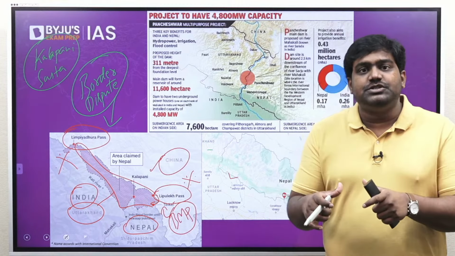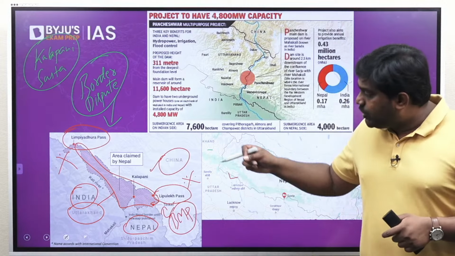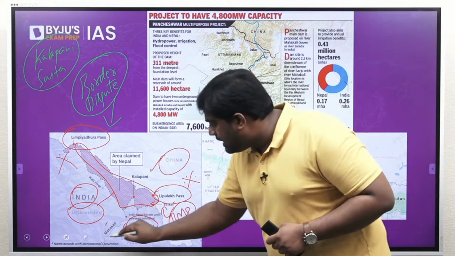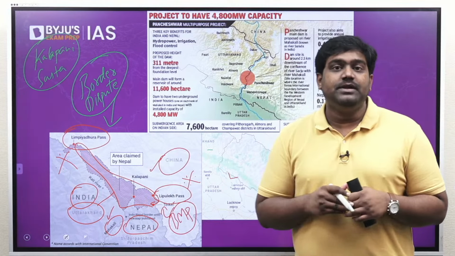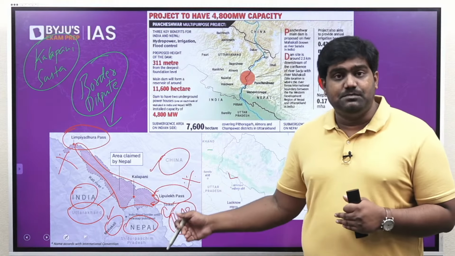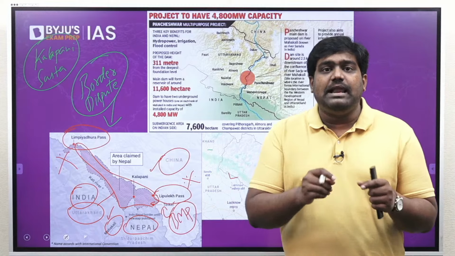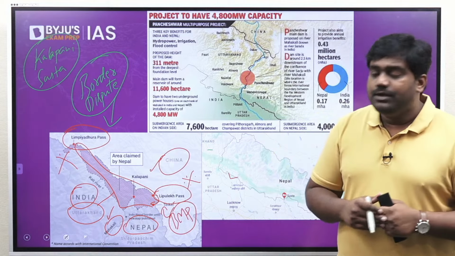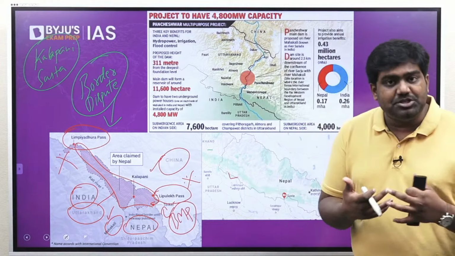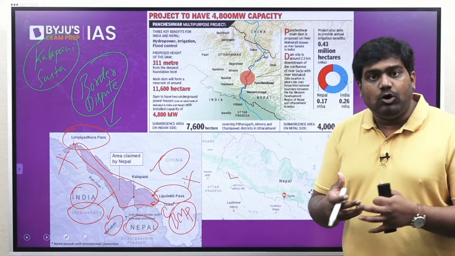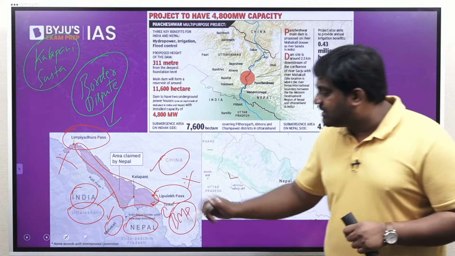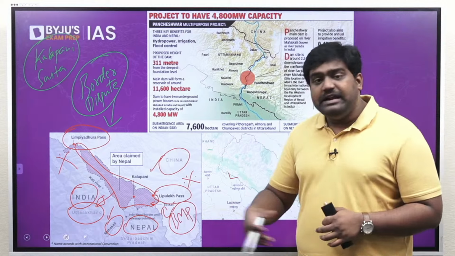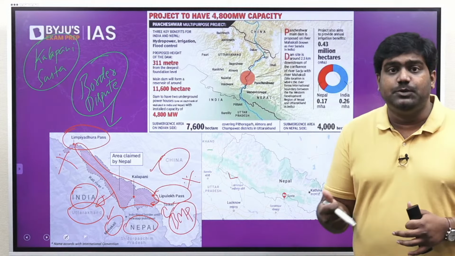This dispute arises because in the Treaty of Sugauli, while drawing the boundary between British India and Nepal, a river was used as a reference. The river was the Mahakali River. You can see that in the map as well. The Mahakali River has been used as a reference for the boundary, but post-independence, India and Nepal have a different perception of the tributary of Mahakali which has been used as a reference. So as a result, India and Nepal have different perceptions about the boundary line, and Nepal also has claims in the region, but India has administered the Kalapani region as part of Uttarakhand, as part of the Pithoragarh district. Recently, Nepal had escalated the issue. It had resulted in a lot of tensions between the two countries.